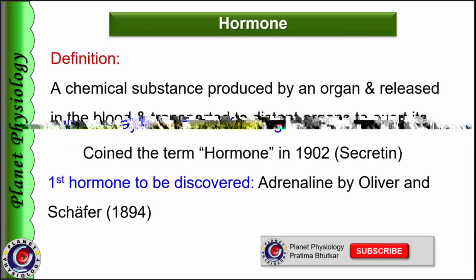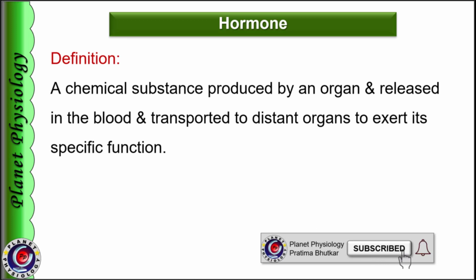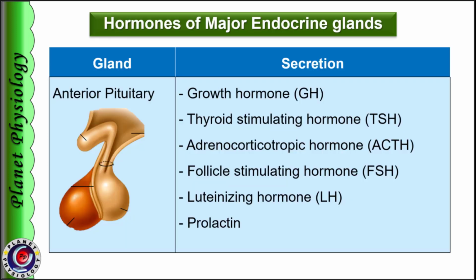Starling defined a hormone as a chemical substance produced by an organ, released in blood and transported to distant organs to exert its specific functions. Most of the classical hormones perfectly fit into this definition. So let us start with these hormones and their endocrine sources. The first major endocrine gland is the pituitary gland, located in the brain. It has two parts, anterior and posterior.